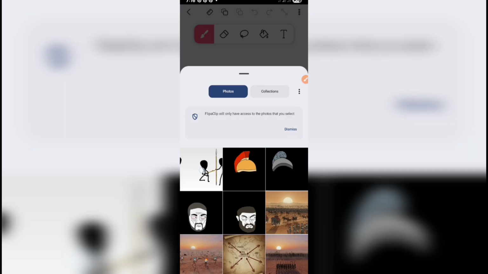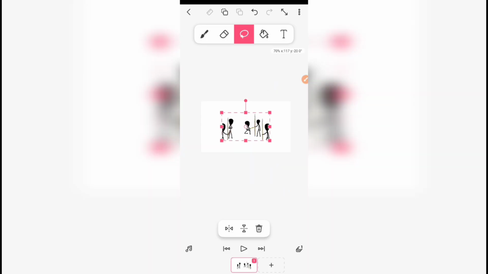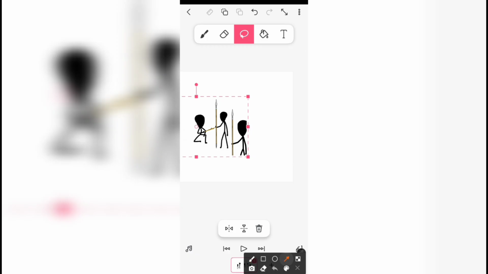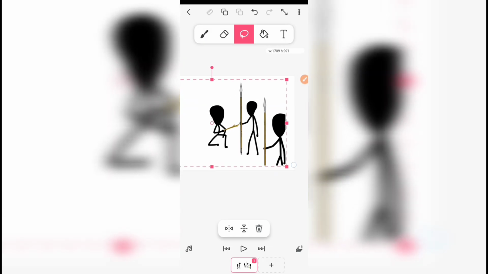Then here we select our reference image. So I'll click on the image here, then we hold on this dot here and drag it towards this direction in order to expand the image. So I'll do that really quick.